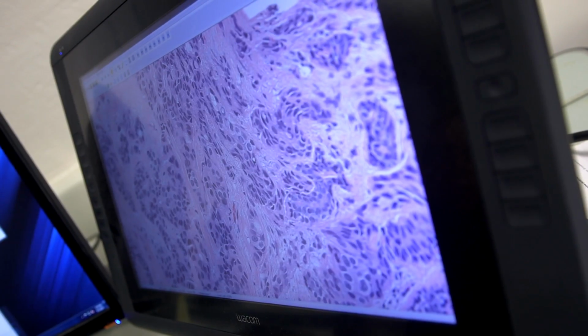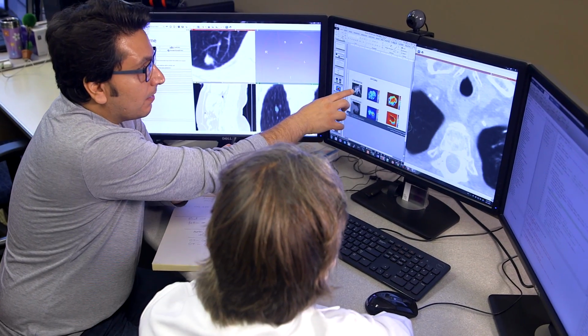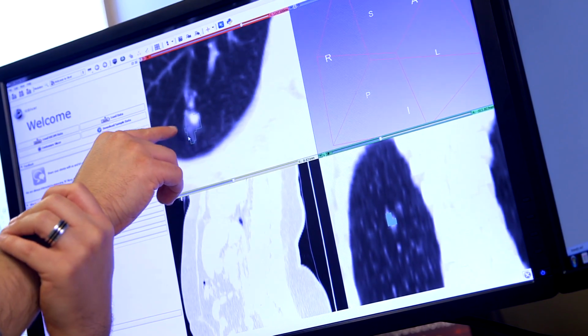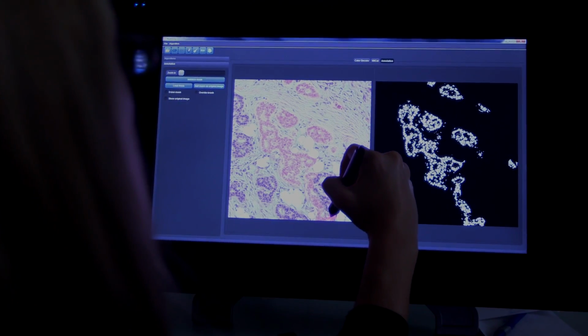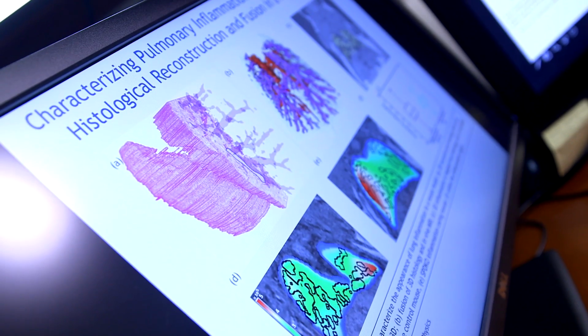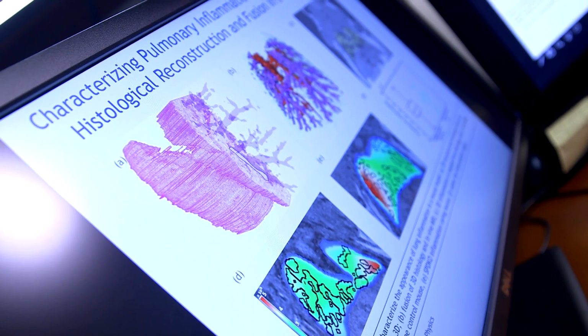Our group is developing image analysis, statistical pattern recognition, machine learning, and artificial intelligence tools to be able to computationally interrogate biomedical image data, including MRI and CAT scans and tissue digital pathology images, to be able to predict disease presence as well as characterization of the aggressiveness of the disease.